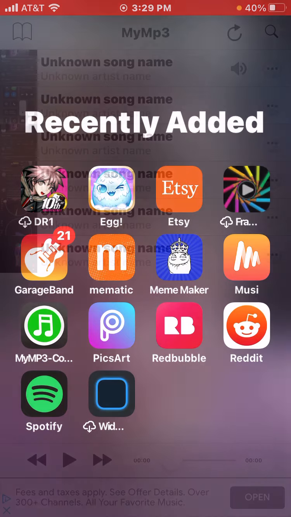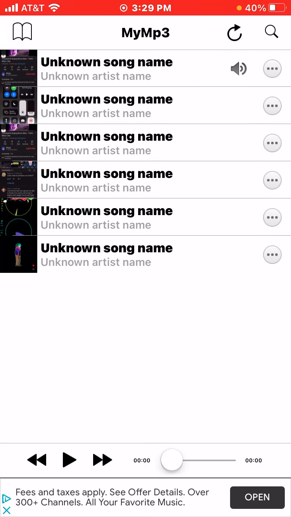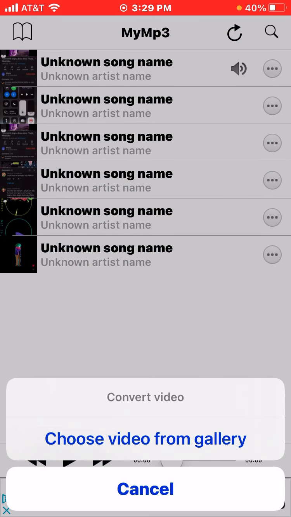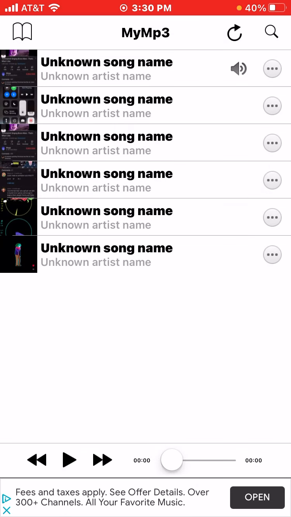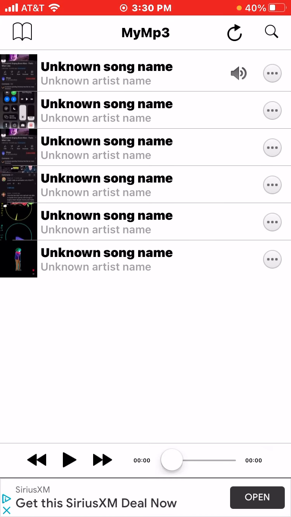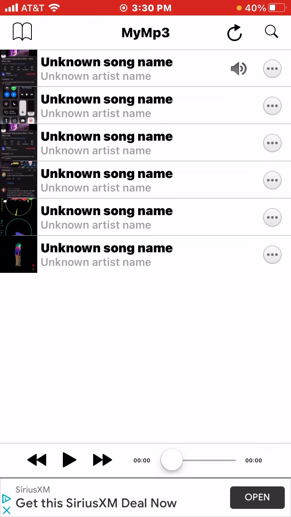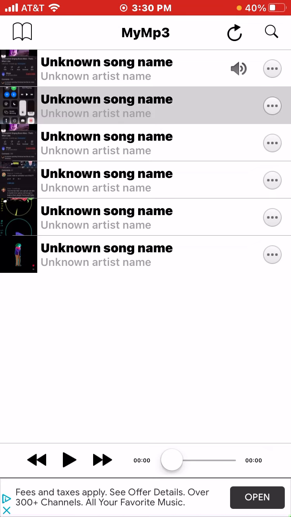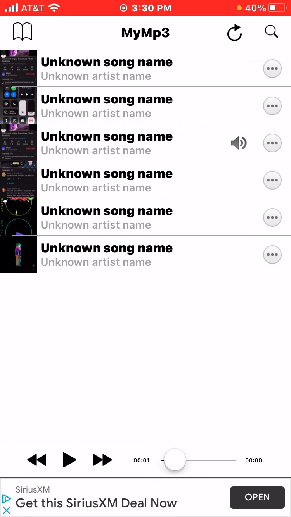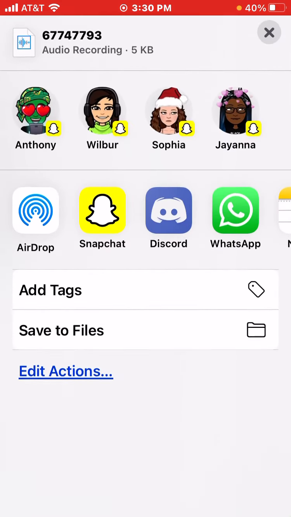It didn't even open. On my MP3, you press the magnifying glass in the corner and it'll ask you to choose video from gallery. You basically just choose video from gallery. After you do that, it shows up, like one of these. Those are just old ones. I don't really know about them. What is this? You press the three dots and then open with.